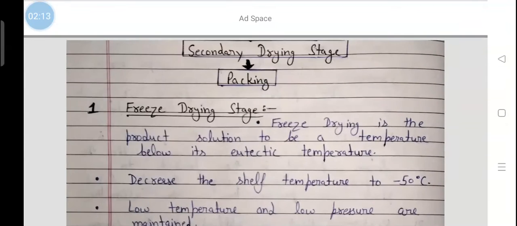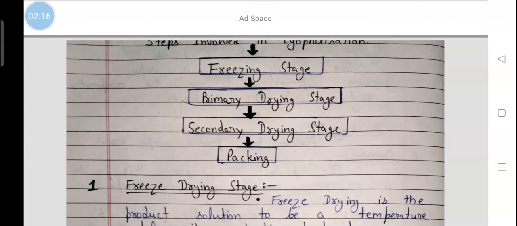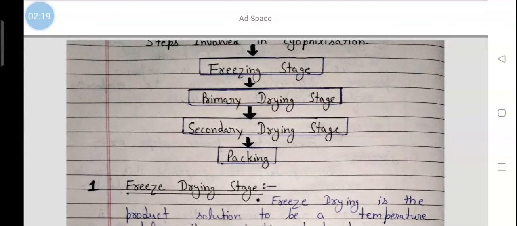Now, there are the following steps involved in lyophilization. First stage is the freezing stage. Next is the primary drying stage, next is the secondary drying stage, and last one is packing.